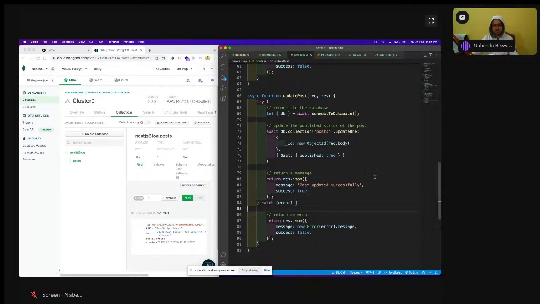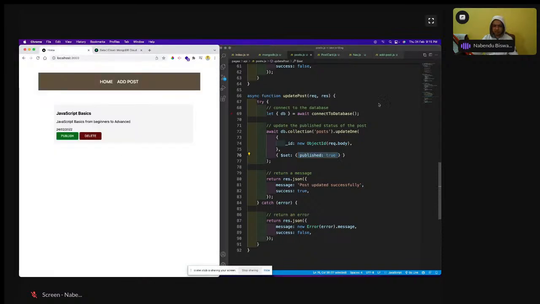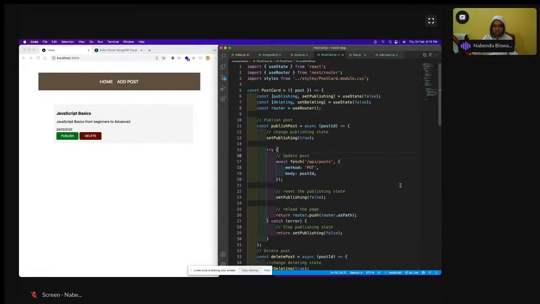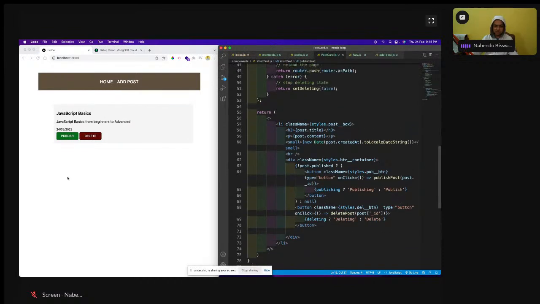Okay, so this is there, and what I'm doing is setting the publish to true. So I'm using it only to update that thing. I'm not using it much. Okay, so this publish I'm doing, and if you go to this publish card, see this thing, and do publishing, and it is gone. So this is what we were doing. So publish the post. So the publish thing has been updated.